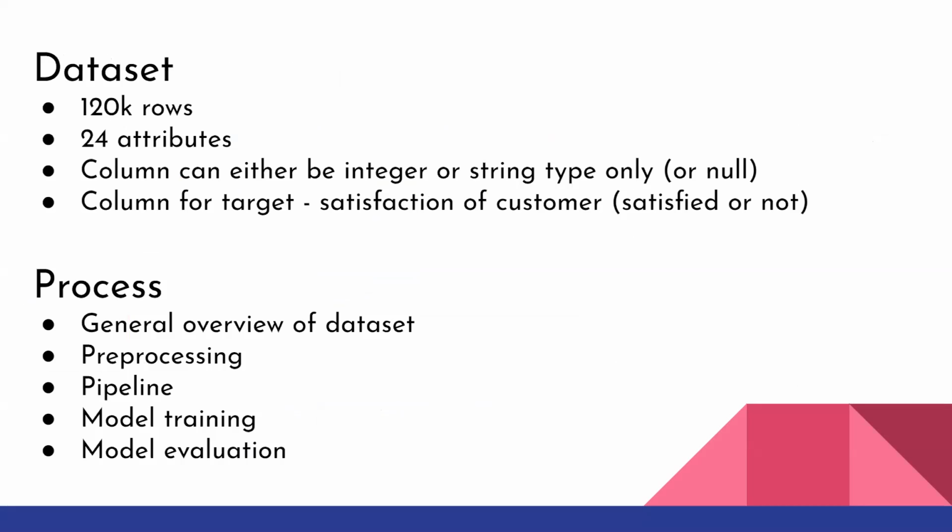Essentially, the whole process of my project is to get a general overview of the data set, then pre-process it, removing rows that have null values in them. Then comes the pipeline, which essentially means encoding the features and normalizing the rows, so that the model is well prepared when it's tested. And I'll then evaluate them using a confusion matrix and area under the curve.